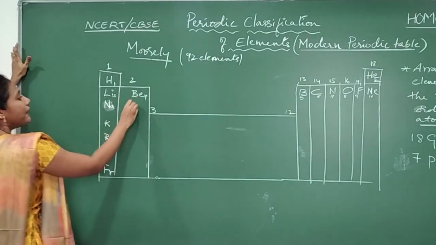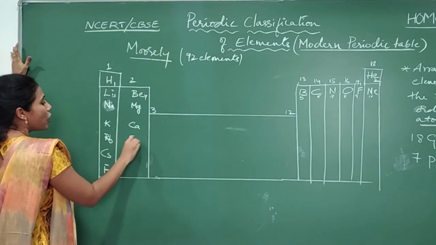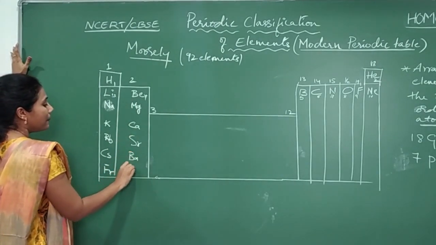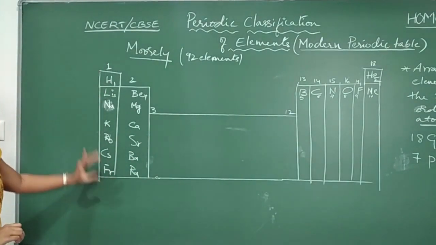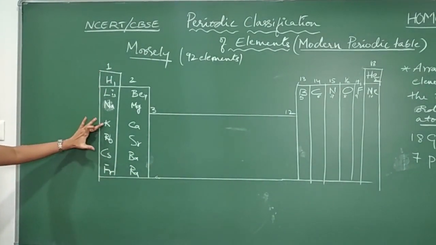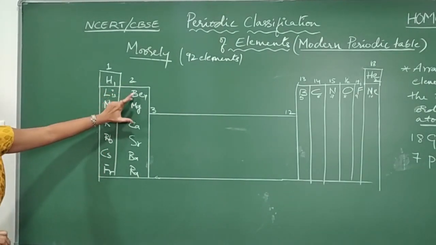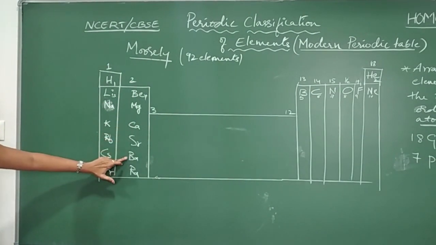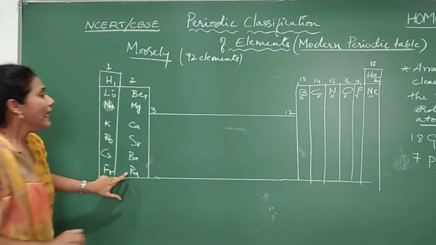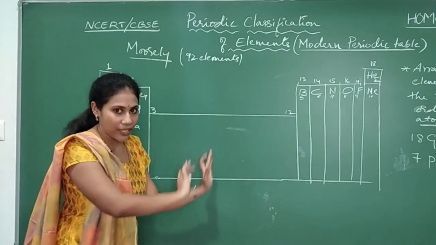Okay, and here beryllium, magnesium, calcium, strontium, barium and radium. Okay, so group number 1 elements: lithium, sodium, potassium, rubidium, cesium, francium. Group number 2: beryllium, magnesium, calcium, strontium, barium and radium. Okay, and let us talk about group number 3 to group number 12 later.